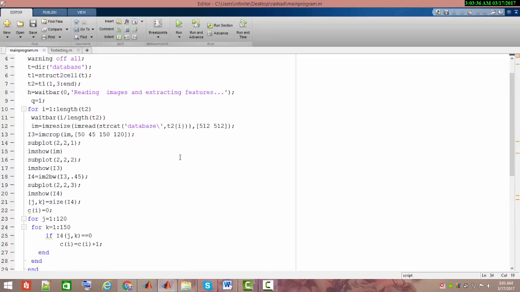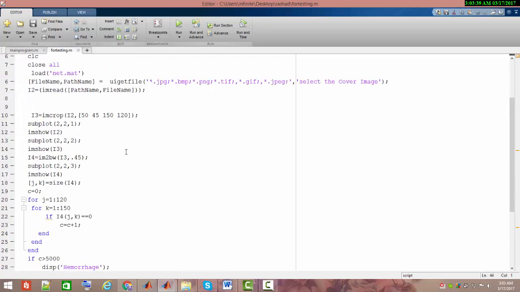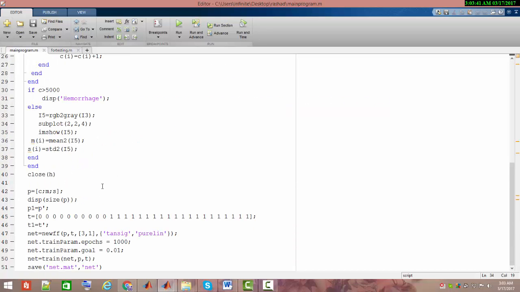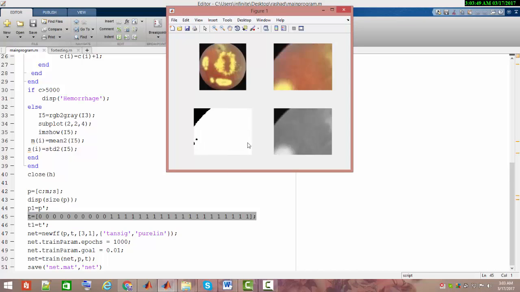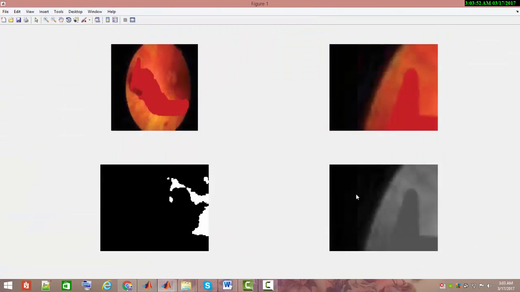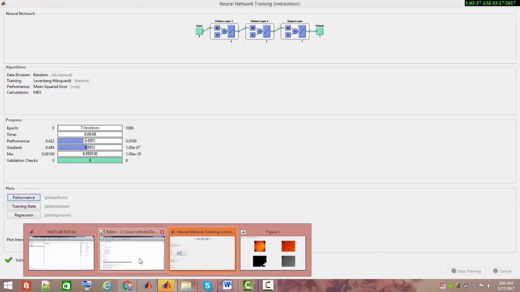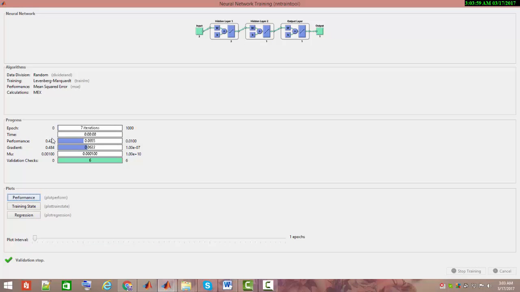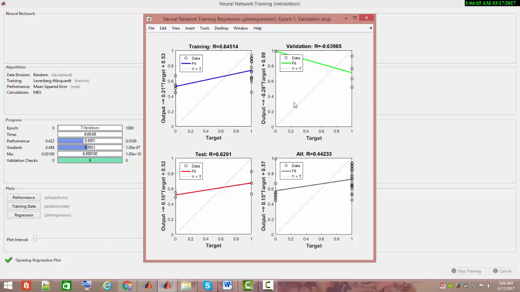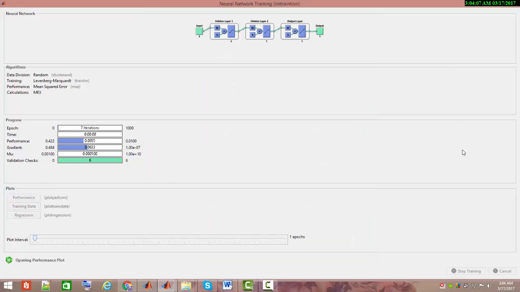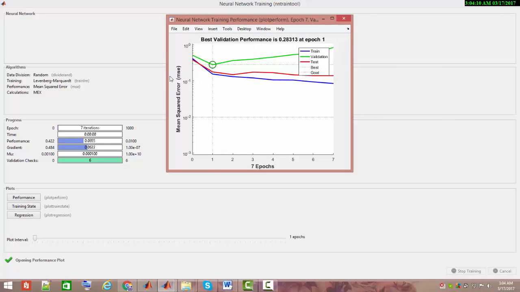Here I'm going to perform the training, and testing will be done with the help of the testing script. The labeling is done here because this time in the neural net I'm applying supervised learning. Let me make it large because it looks good. And the training, okay, this time the best epoch performance is at iteration 7. The regression plot can be viewed here, and the training performance is here. Best epoch is epoch 1.